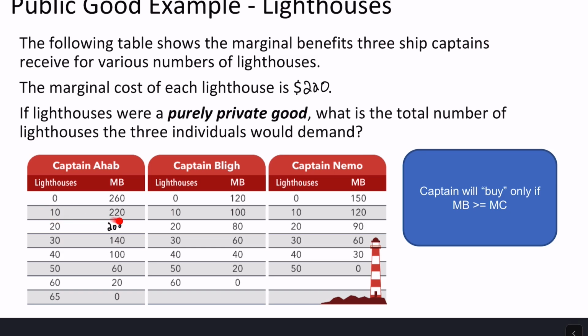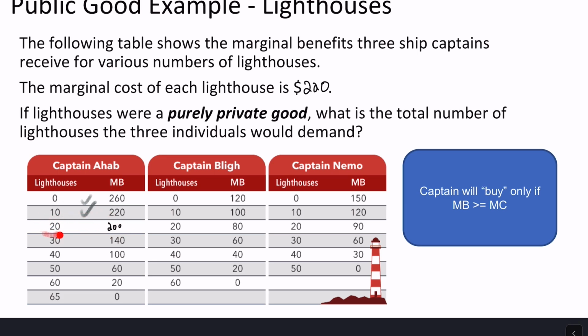So we want to compare this line here, those first 10 lighthouses for Captain Ahab. Is he willing to pay that $220 price to get those first lighthouses? Yes, because the marginal benefit is greater than or equal to the price of $220. So we'll say yes. Do we want to do any more?